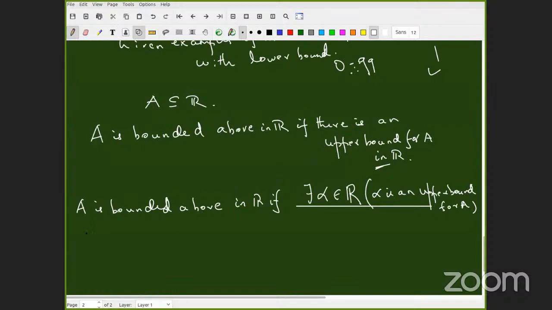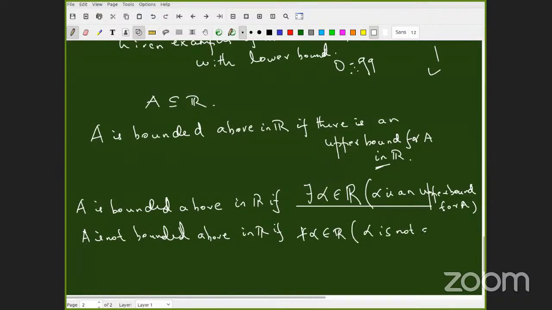When A is not bounded above in R... Very good. R9. Somebody from R9. Kubendran. For all alpha belonging to R, alpha is not an upper bound for A. Okay, very good. That's all.